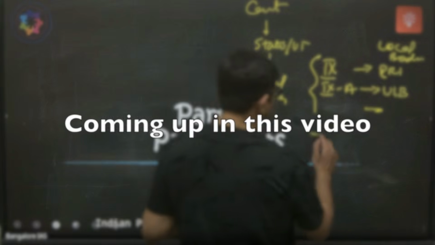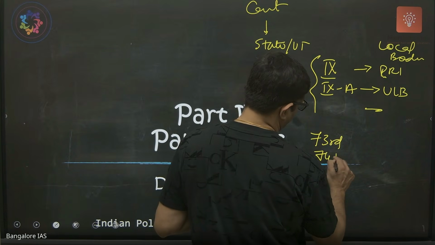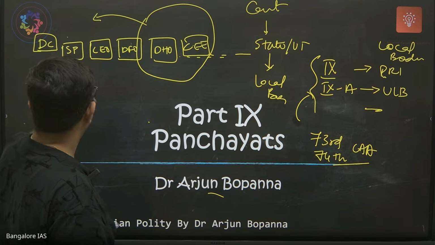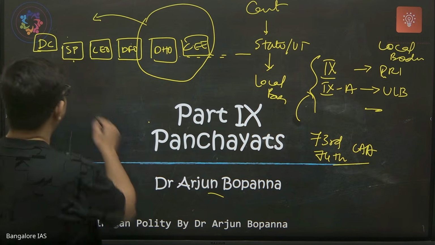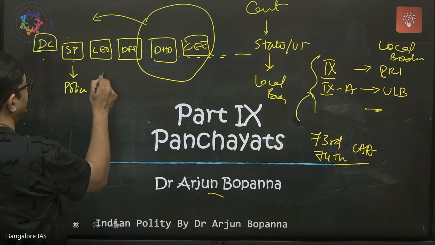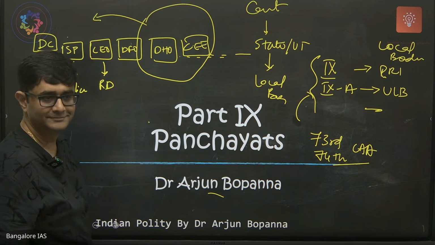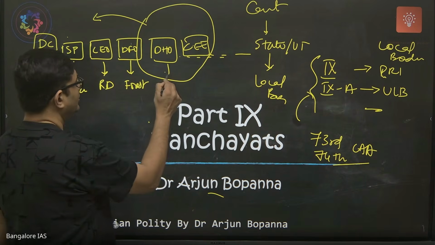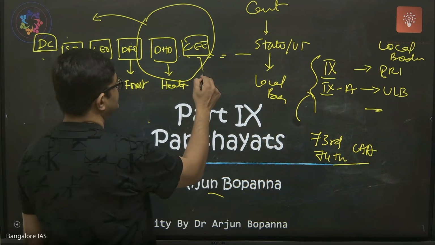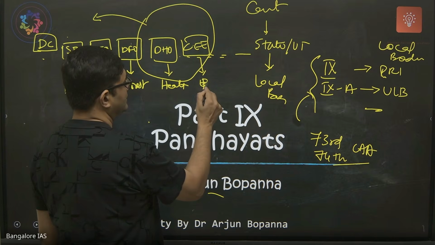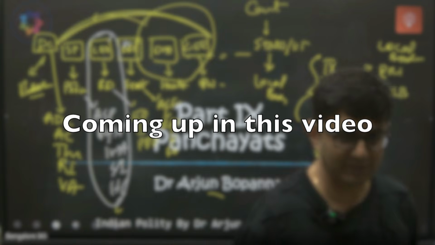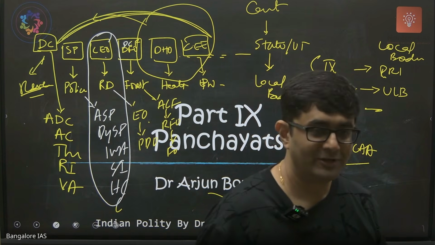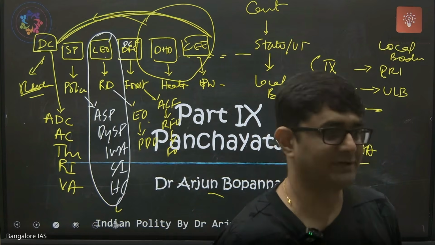Panchayat. So both were added in the 73rd and 74th Constitutional Amendment Act. If you take any district, you have the DC, SP for the police, CEO for rural development, DFO for forest, DHO for health, Chief Executive Engineer for public works, and so on. So you can name the KAS exam only. There is one post, Assistant Commissioner, DYSP. One more post, EO. What is EO? Executive Officer.